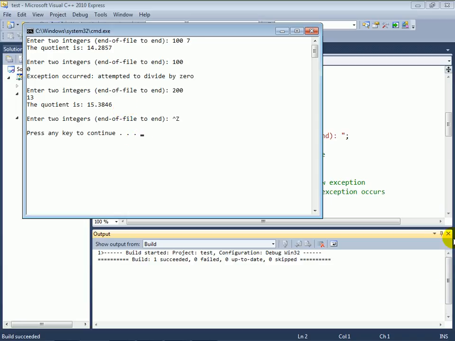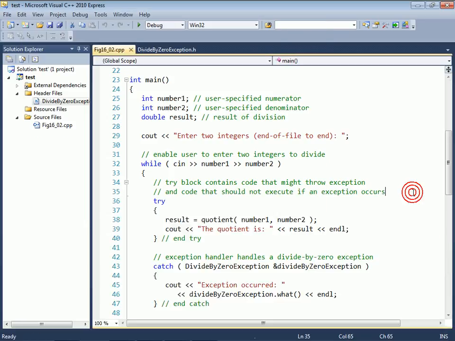Let's go ahead and take a look first at our main program here to see what's going on. We've declared 3 pieces of data, 2 integers, number1 and number2, and a double called result. We prompt the user to enter 2 integers or end of file to end the input. Now, I don't believe I've shown you this before. We have multiple inputs occurring here in the condition of the while statement.